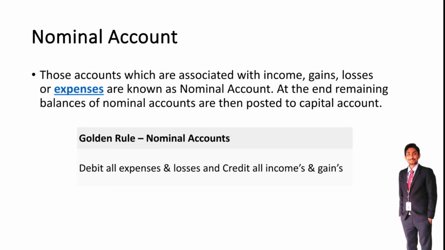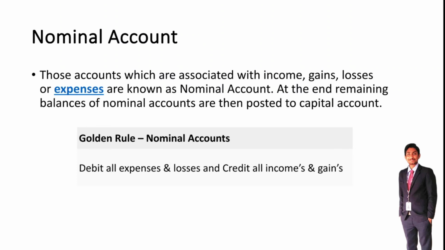And the third one is nominal account. Nominal accounts are those accounts which are associated with incomes, gains, losses or expenses. At the end, the balances of nominal accounts are posted in the capital account.